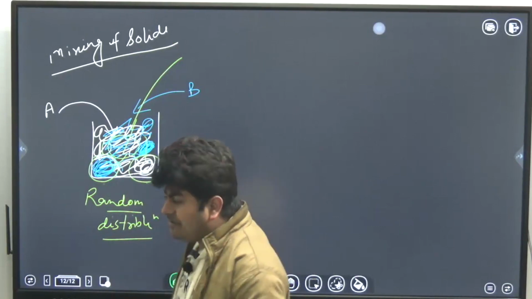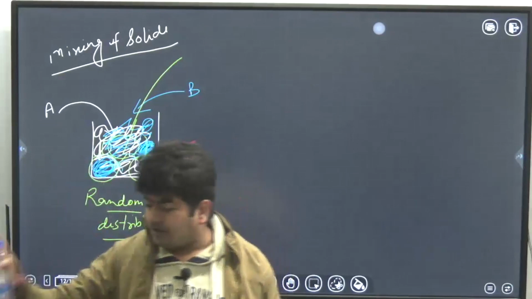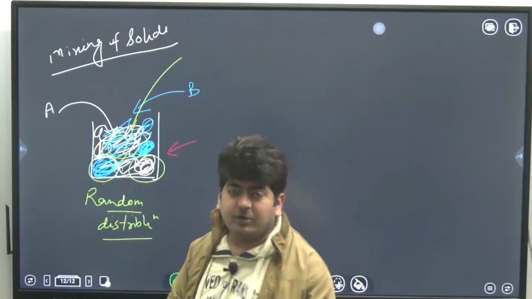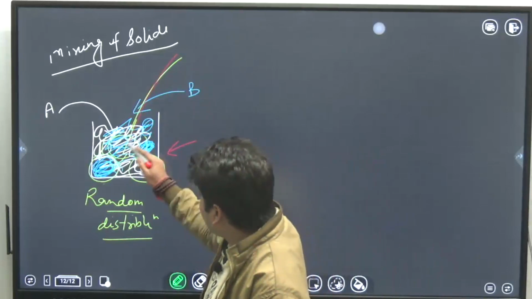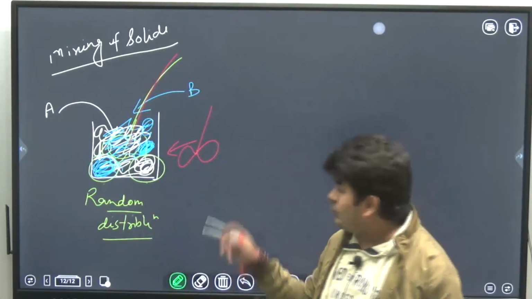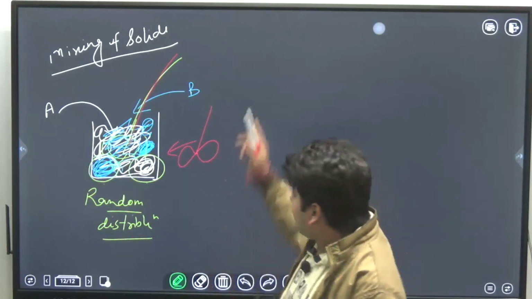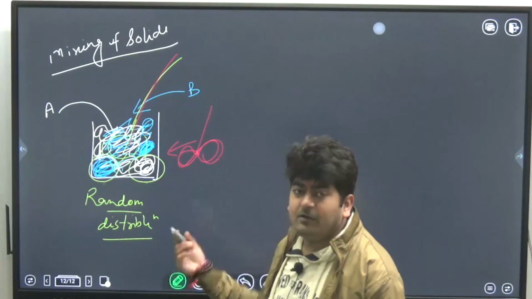Either we shake them, or we provide heat so that they move because of convection, or we use an impeller. So even if we are using an impeller, what is happening?